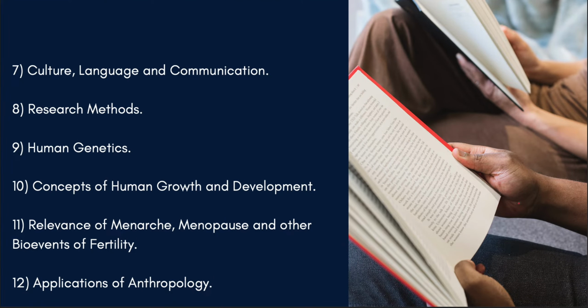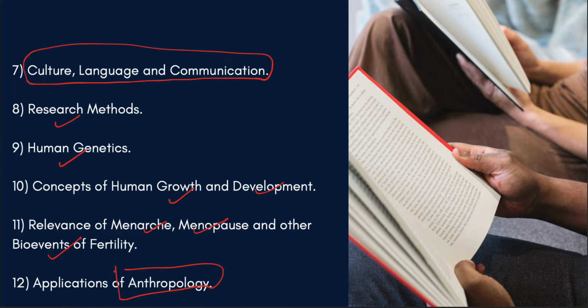Next, culture, language and communication. This branch talks about linguistic anthropology. Point 8 talks about the different research methods used by thinkers and anthropologists, human genetics, concepts of human growth and development, the relevance of menarche, menopause, and other bio-events of fertility, and last but not the least, applications of anthropology in reality.